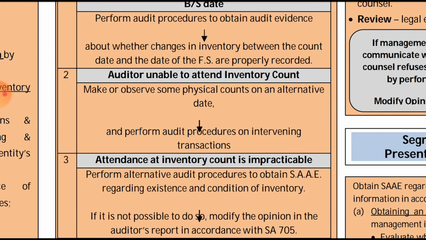That is, make or observe some physical count on the alternate date and perform the audit procedure on such intervening transactions.